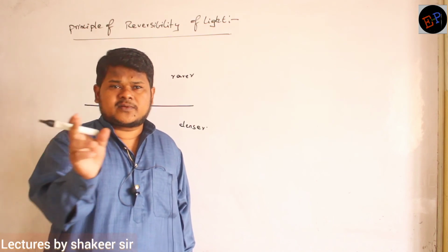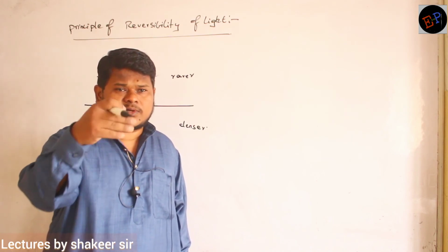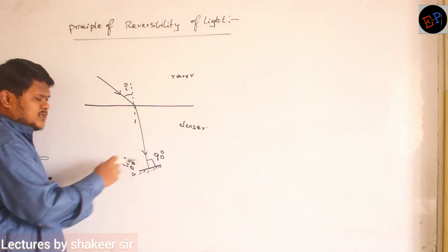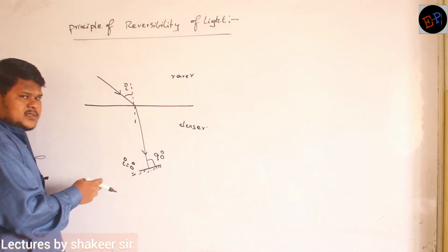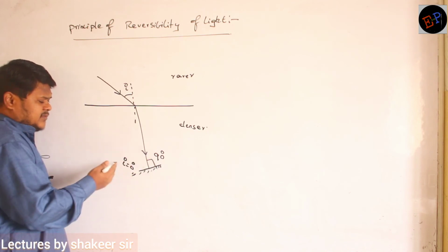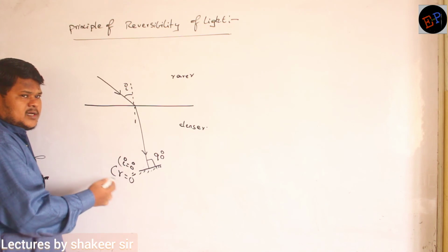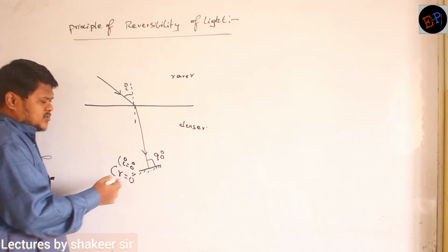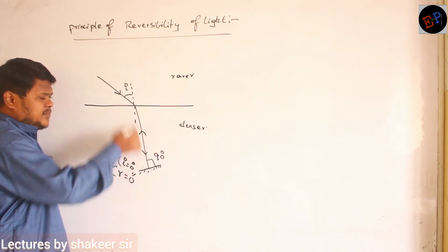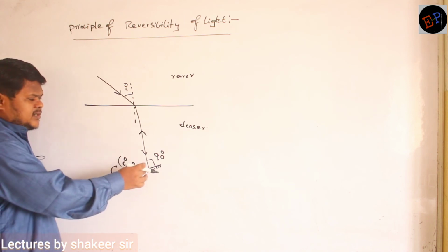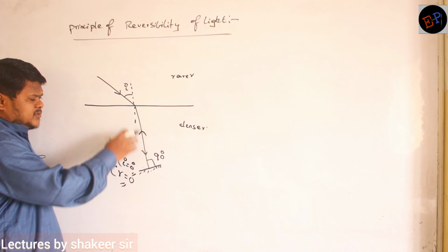Light is falling along the normal itself, so angle of incidence is 0. In the plane mirror, if angle of incidence is 0, angle of reflection should also be 0. So light starts retracing the same path, reflecting in the same direction. Up to here it is fine.